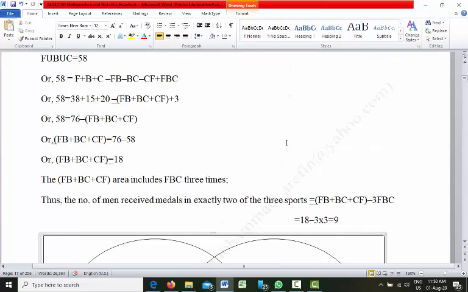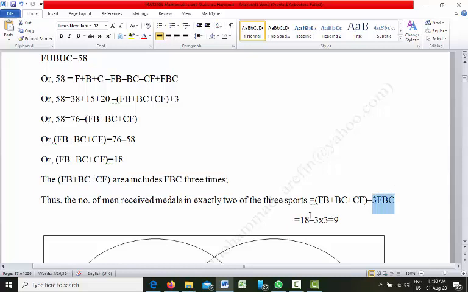From this we need to remove the FBC part 3 times, because this area includes FBC 3 times.